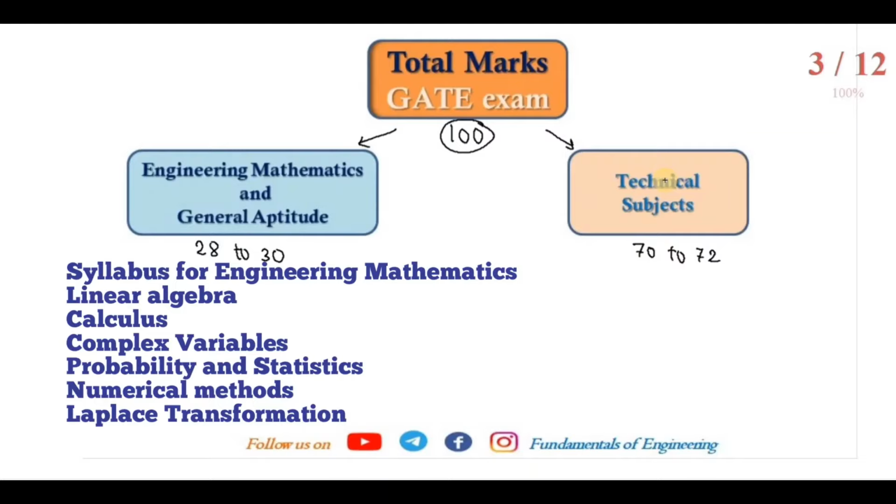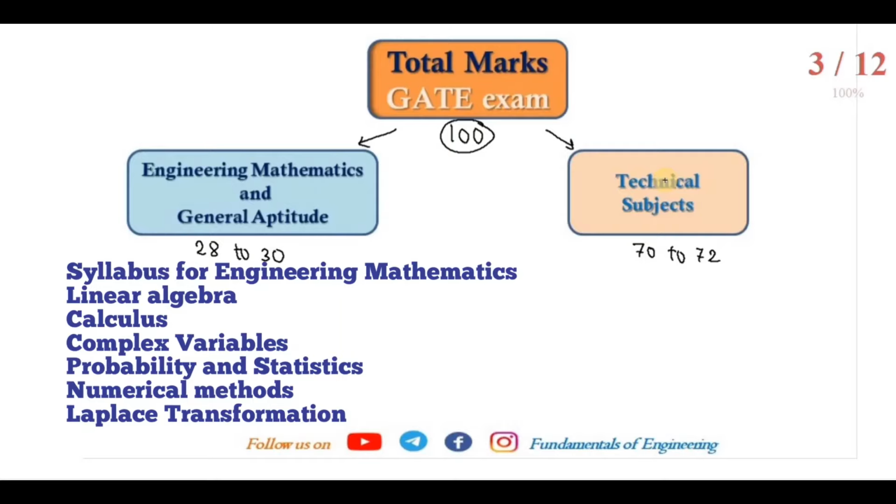The syllabus for engineering mathematics is linear algebra, calculus, complex variables, probability and statistics, numerical methods. You have already learned these, so you have to practice all these topics. That will not give you 0 marks, and you will get the maximum marks for this subject.